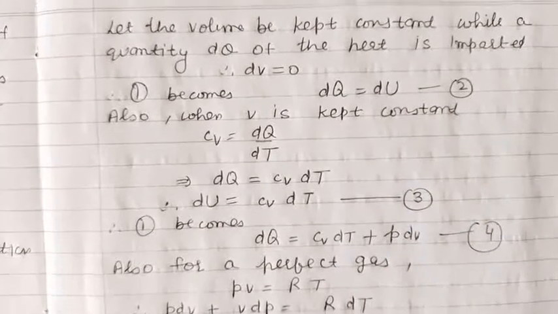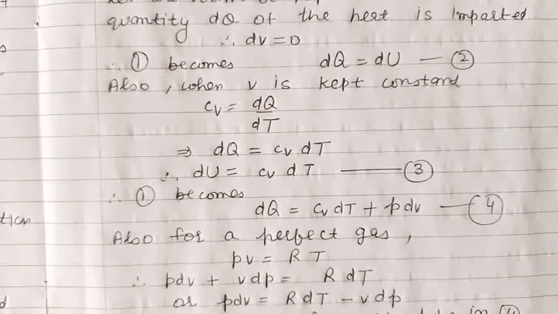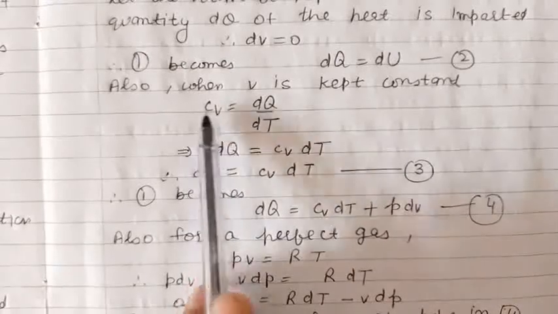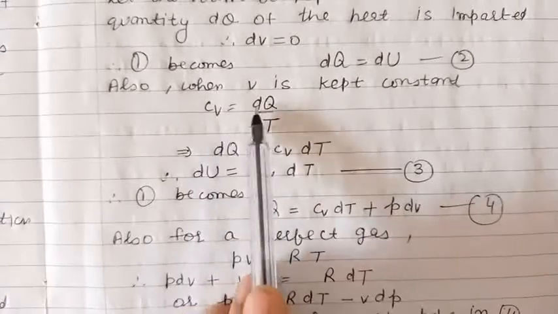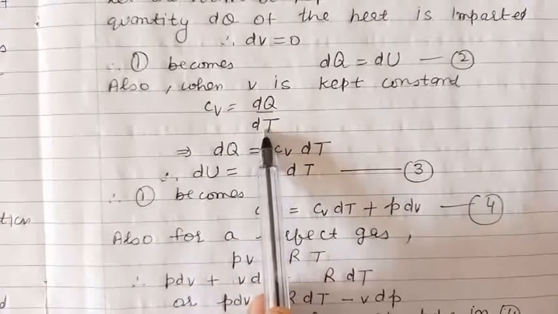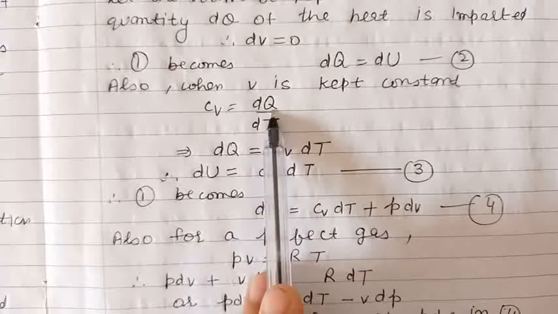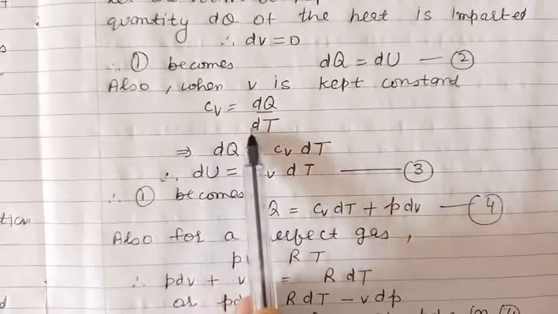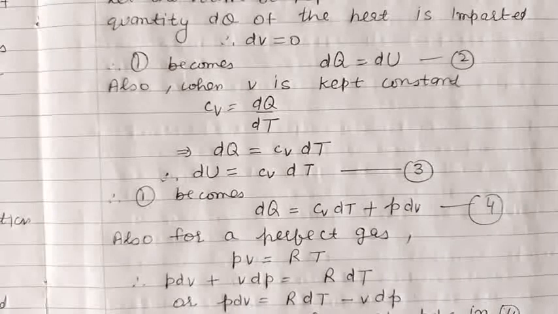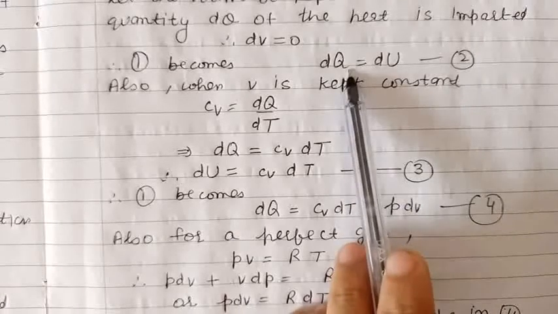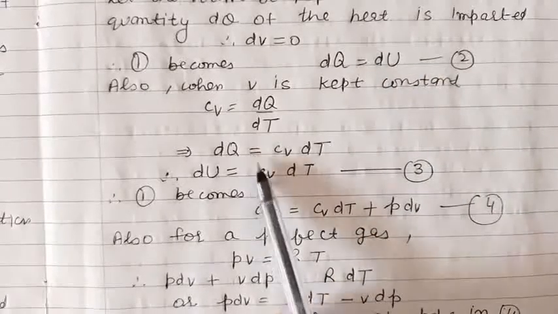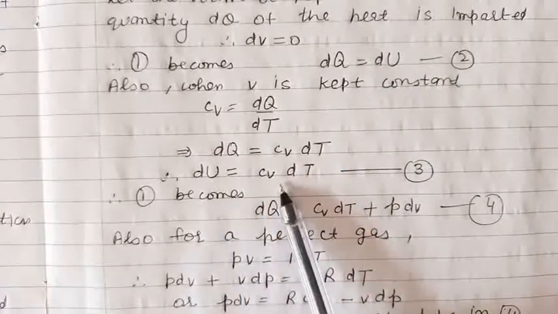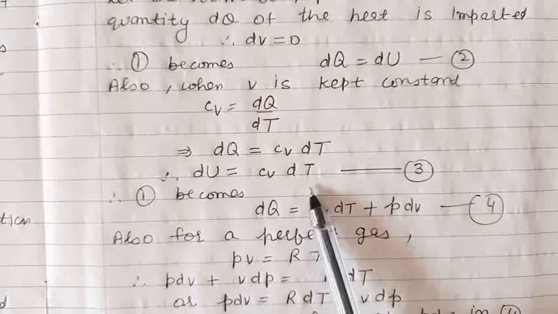Now, V is kept constant, so the specific heat at constant volume, by definition, is given by dQ by dT. From here, we can find the value of dQ, which is Cv into dT. Therefore, we can put the value of dQ as dU, so this equation becomes dU is equal to Cv into dT.